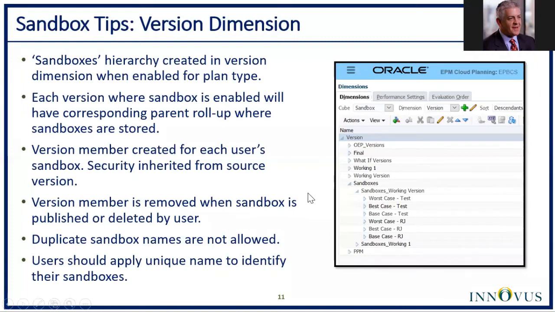All right, so a couple of tips on configuring sandboxes for the version dimension. As I mentioned, the sandboxes hierarchy is created in that version dimension when enabled for the plan type. Each version where sandbox is enabled will have a corresponding parent rollup where sandboxes are stored. The version member is created for each user's sandbox. And something to keep in mind here, you cannot configure security for sandboxes. It inherits it from the source version.